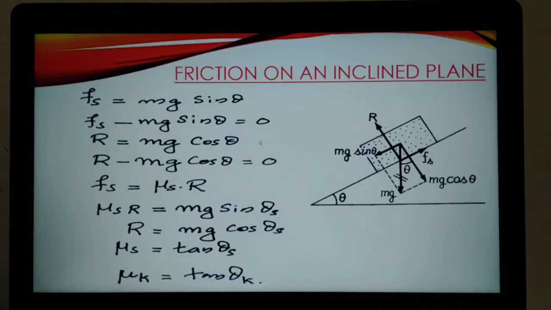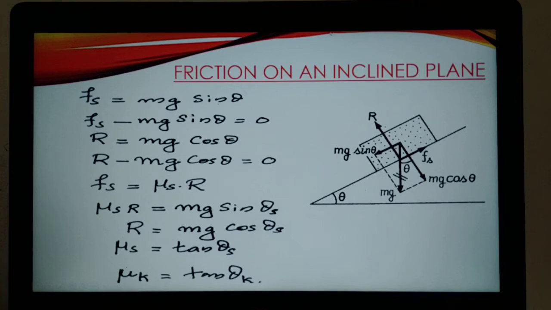Okay, come, let us see. Here theta is the angle of inclination, and a block of mass m is placed, its weight mg acting downwards. So this angle is also theta. Mg cos theta is perpendicular to the plane, and mg sin theta is acting in the downward direction, but it is not moving down. Why? A frictional force is acting in the opposite direction, that is Fs.